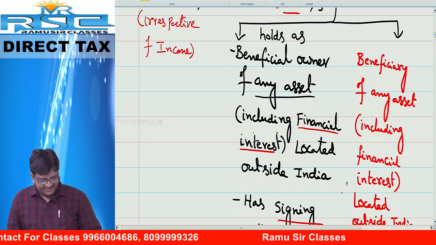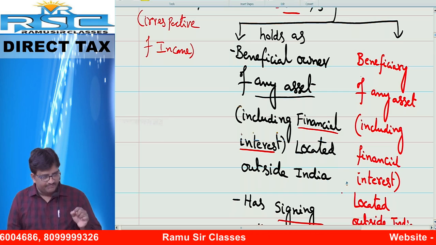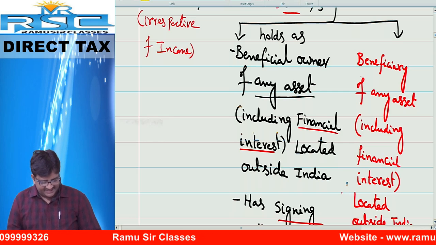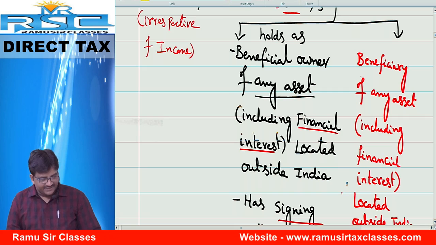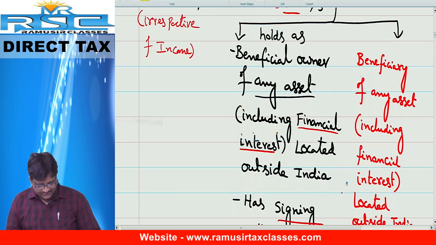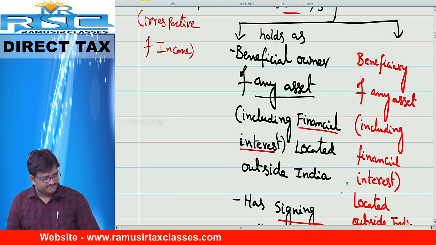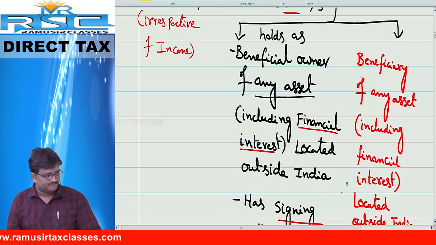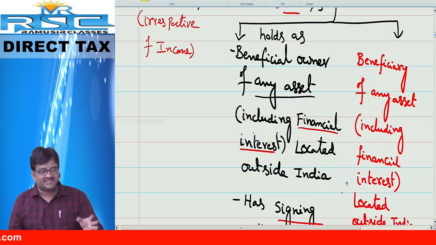holds as a beneficial owner of any asset. In brackets, including foreign asset being financial interest. Bracket close.